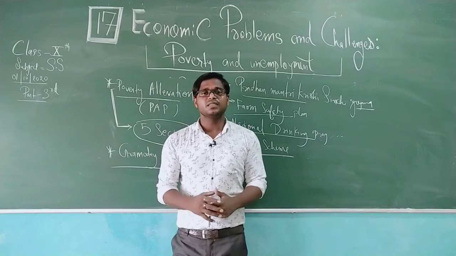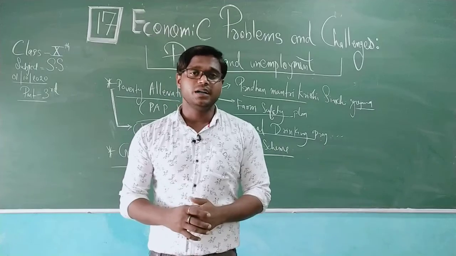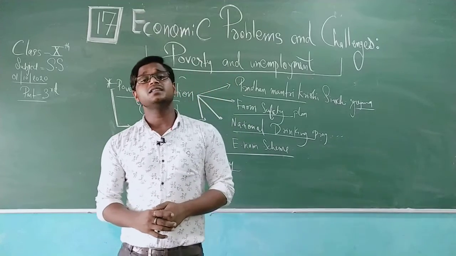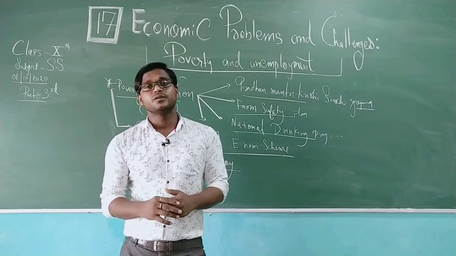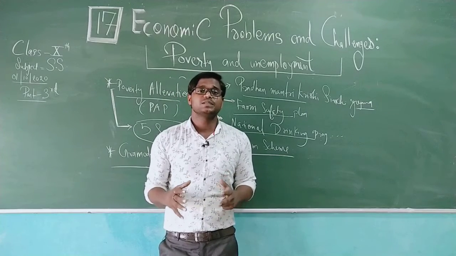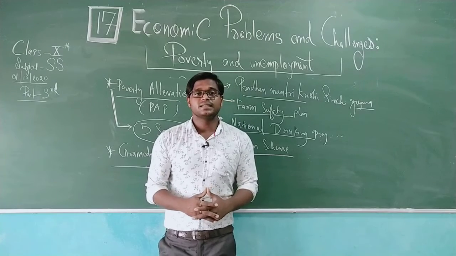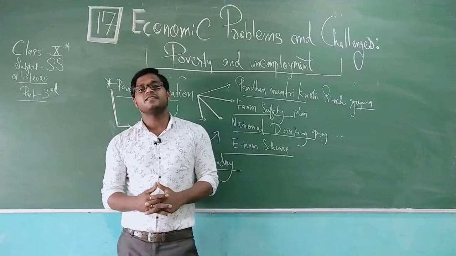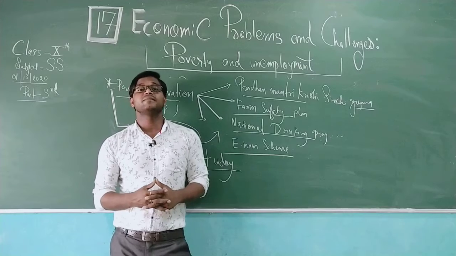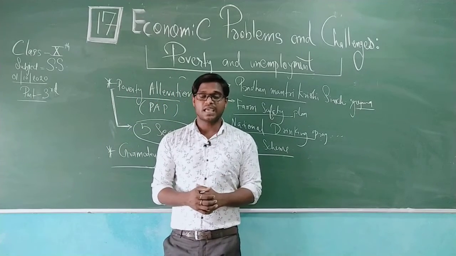On page number 138, the last paragraph, the 7th one, is Ma Annapurna Yojana. Under this program, the absolute poor, meaning a person who is earning less than 126 rupees per day, that is, absolute poor families living below the poverty line, are provided 35 kg of food grain per family every month.